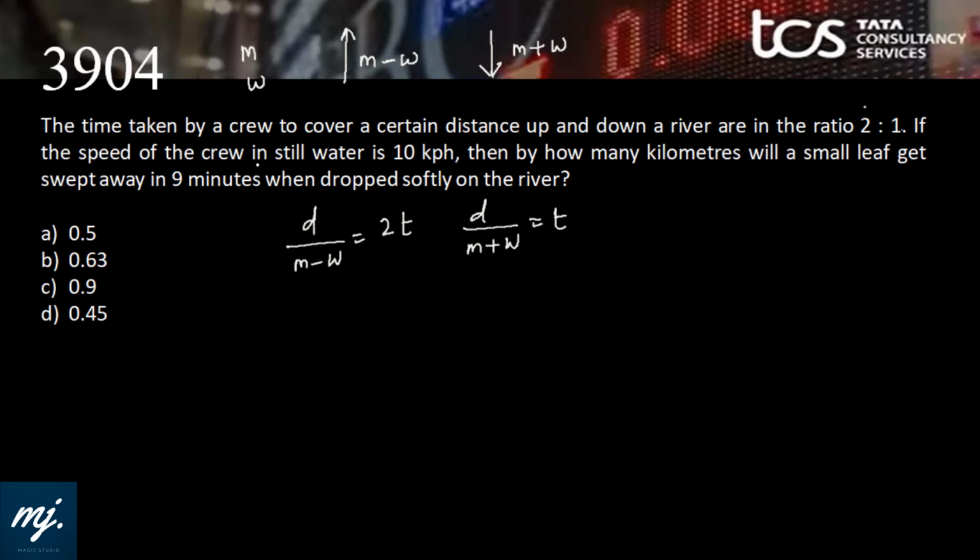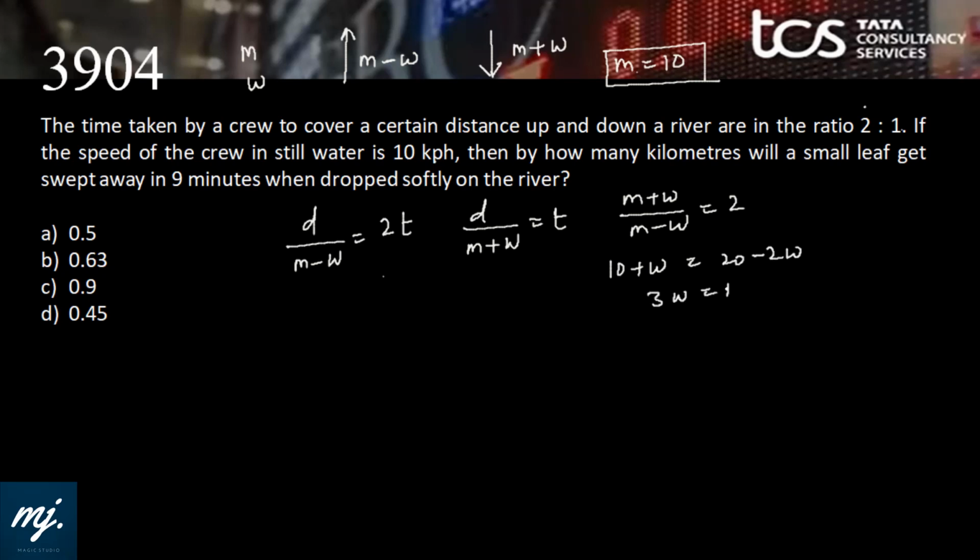If the speed of the crew in still water is 10, that means we have been given the value of m. M is equal to 10. Now if I divide these two, what will I get? This divided by this, I'll get m plus w upon m minus w equals 2t by t, that is 2. And we know the value of m is 10. 10 plus w equals 20 minus 2w. 3w equals 10. That means the water rate is 10 by 3 km per hour. This is the rate of water.